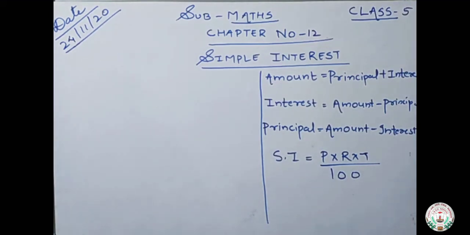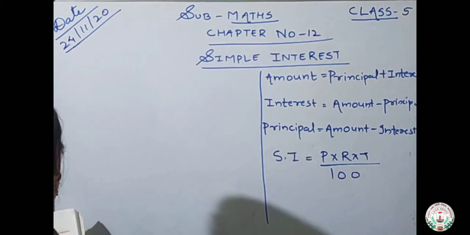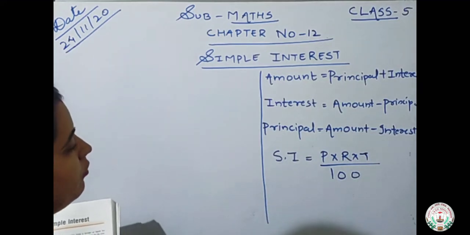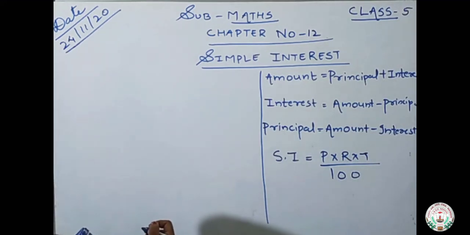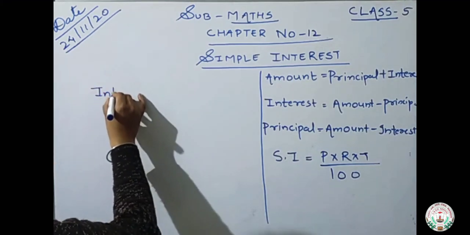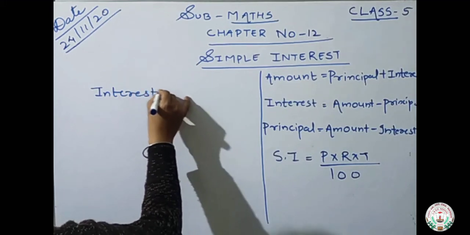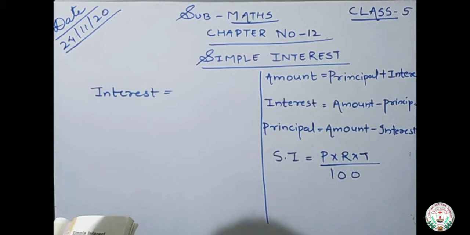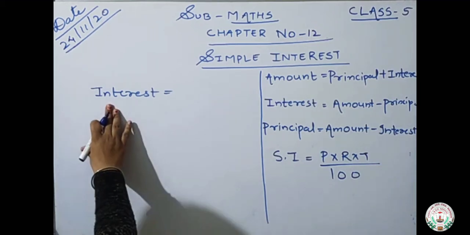First, when we borrow some amount or money from a lender or a bank for a certain period of time, we have to pay some hire or some rent, that is known as interest. Whenever we take any amount from anyone or a bank, we have to pay some percent of rent or hire amount, that is known as interest.